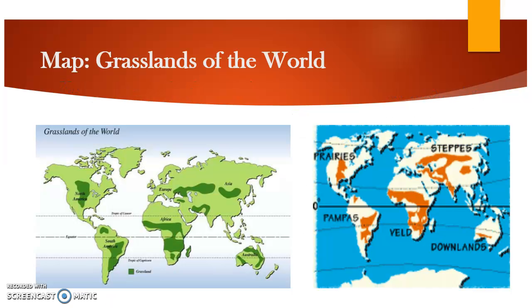Now see the map, Grasslands of the world. In the first map, you can see the dark green areas. These dark green areas represent the grassland on Earth.